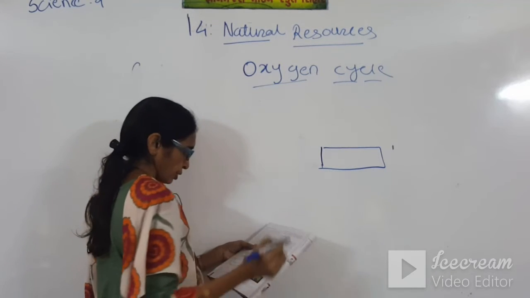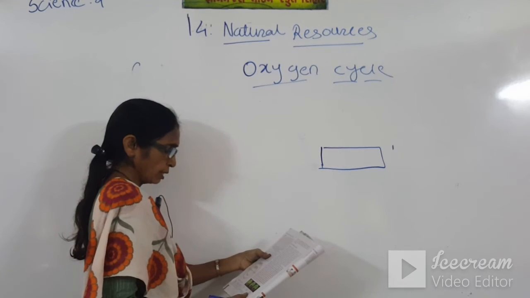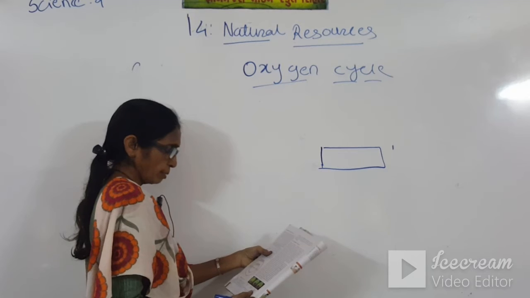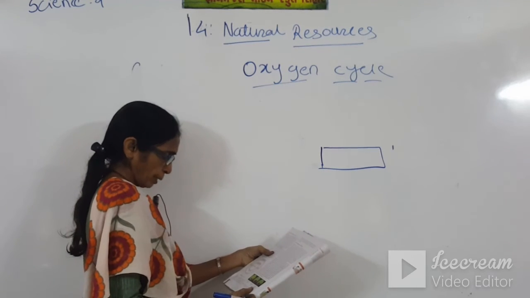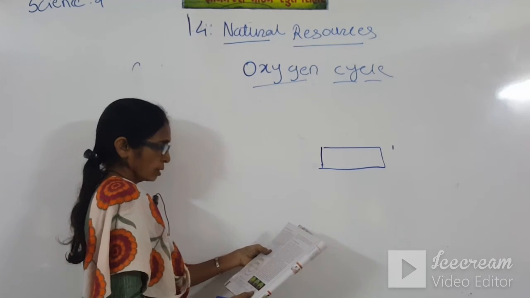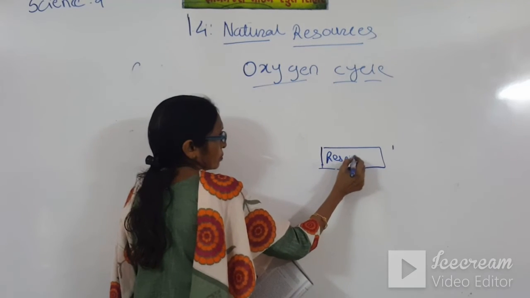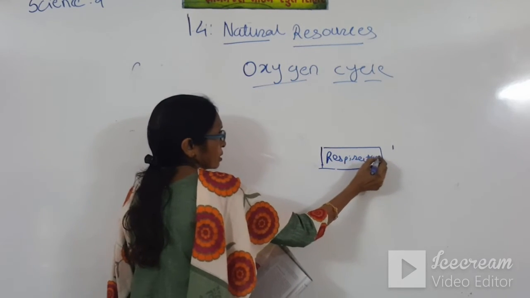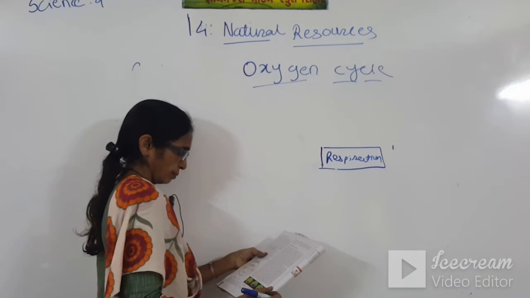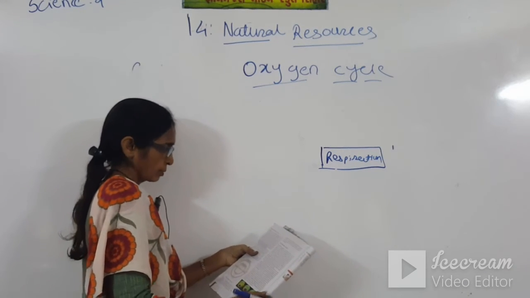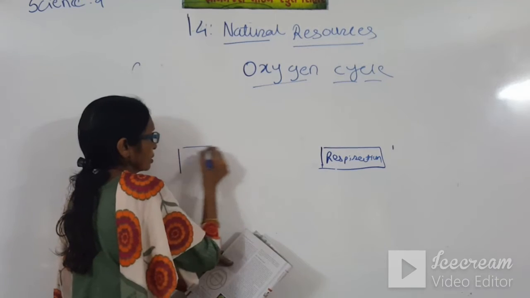Just try to draw with me. It is given in the textbook, students. Figure number 14.8, page number 200. Respiration. Very easy one it is. Photosynthesis.